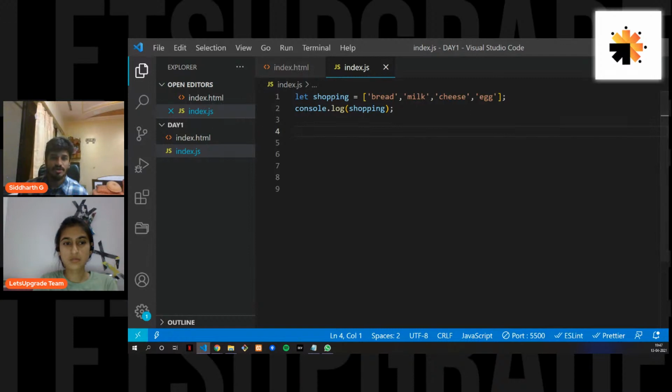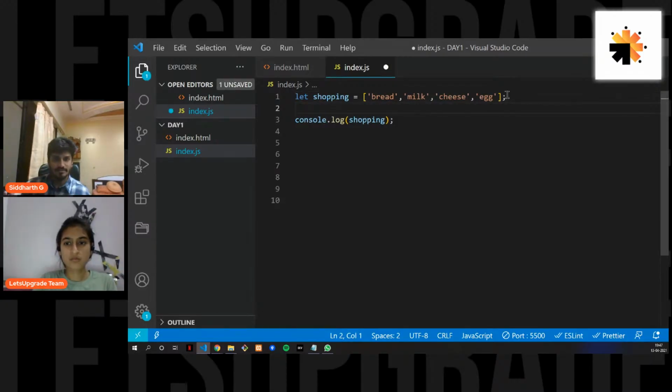Now we have just learned about creating an array and how to retrieve some elements from the array. Now what if you want to modify it? What if you say, no, I don't want the first index as bread? Let's say I want the first index as veggies, for example. What you will do is, not let, actually, because it's already been defined.